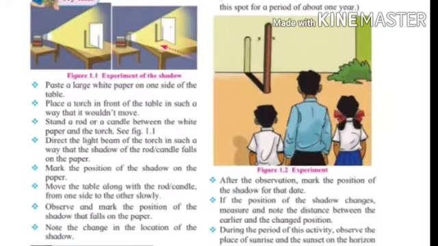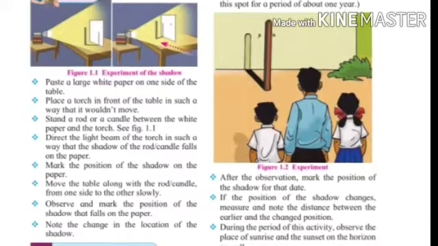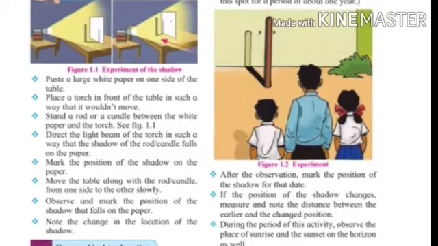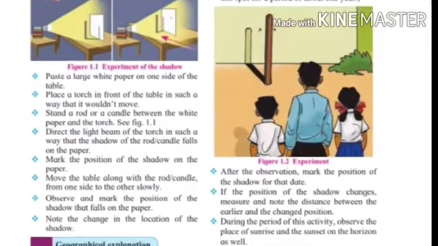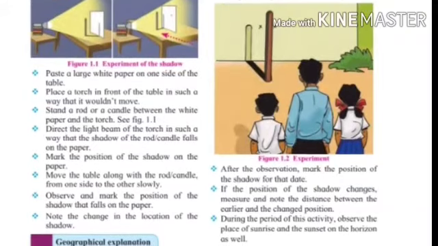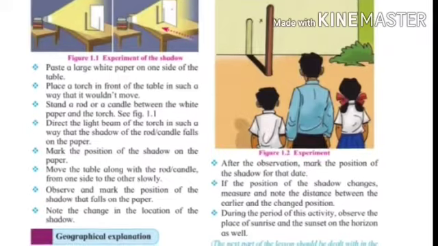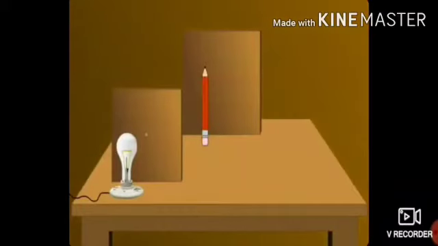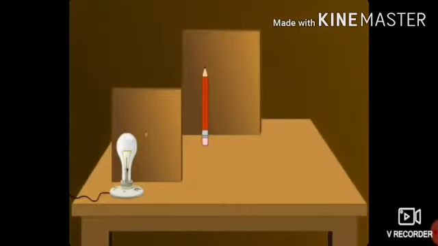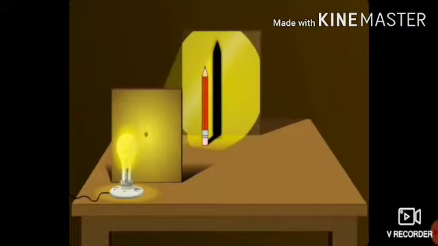For this activity, we require a torch, a light, pencil or a candle, paper or wooden block. Let us carry out this activity. Paste a large white paper on one side of the table. Place a torch in front of the table in such a way that it wouldn't move.